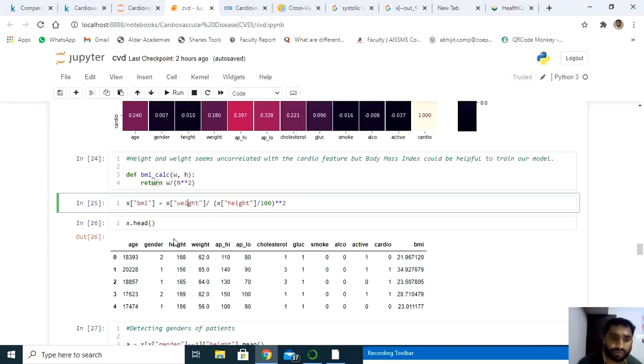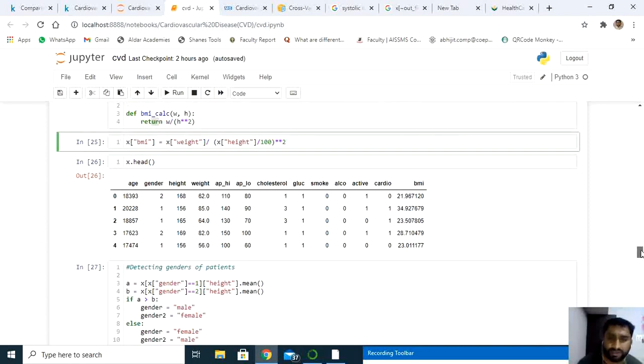So that means since this was not giving much, I was not expecting as per my correlation heat map index. It was not so correlated with my dependent value. So I have created one more feature, BMI. It is giving better values compared to height and weight here. Next, gender is also important here.